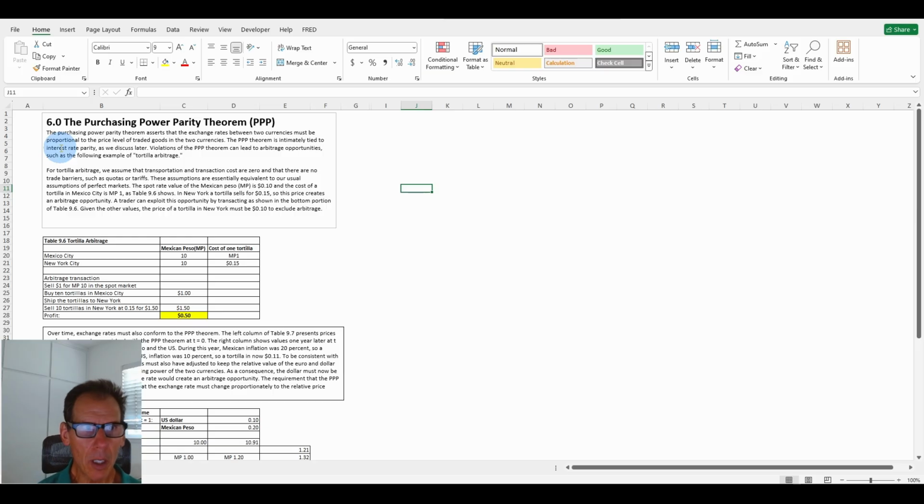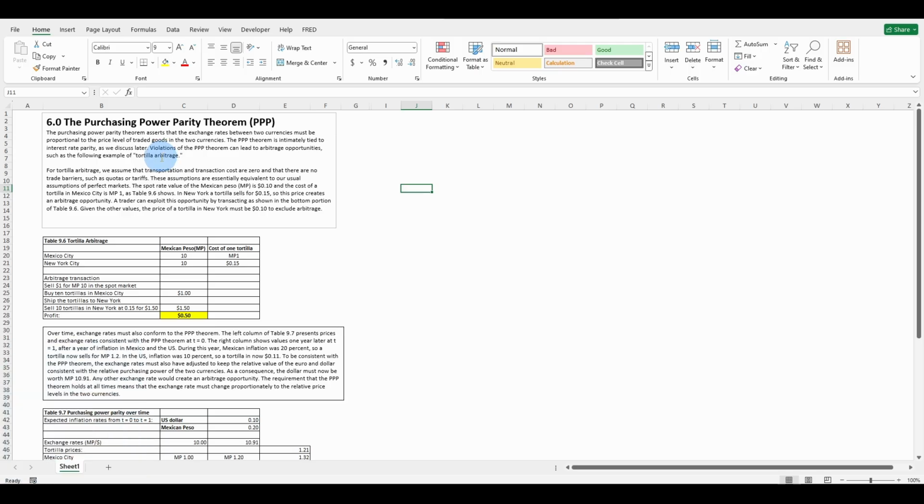The Purchasing Power Parity theorem asserts that the exchange rates between two currencies must be proportional to the price level of traded goods in the two currencies. The PPP theorem is intimately tied to interest rate parity. As we discuss later, violations of the PPP theorem can lead to arbitrage opportunities, such as the following example of tortilla arbitrage.